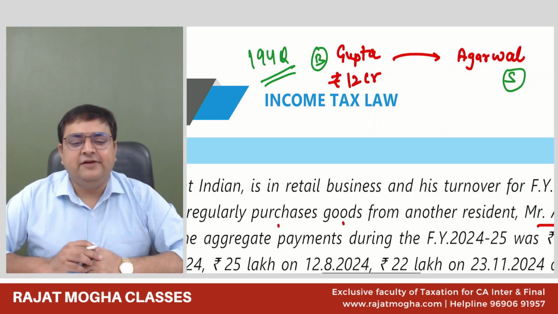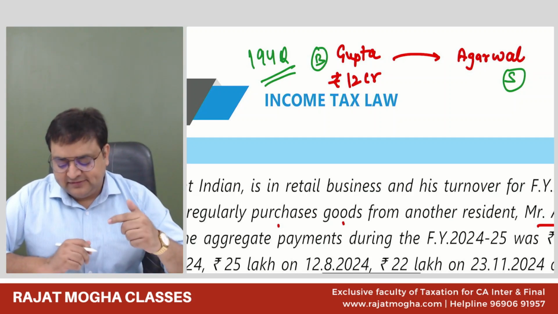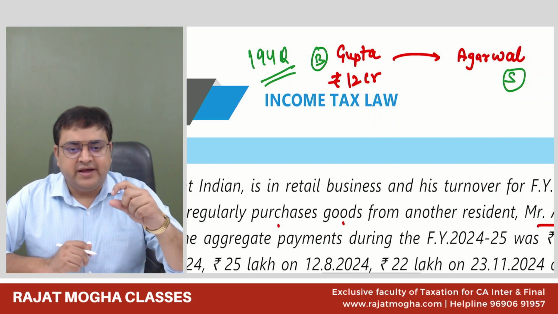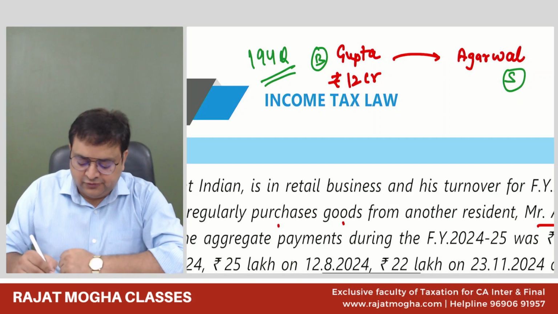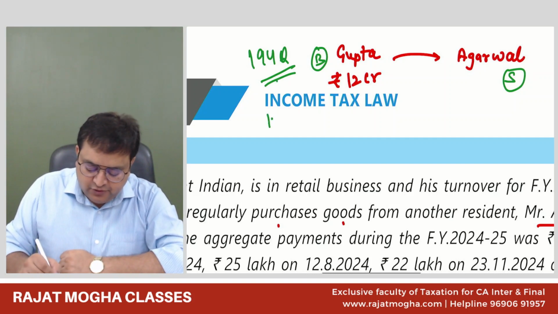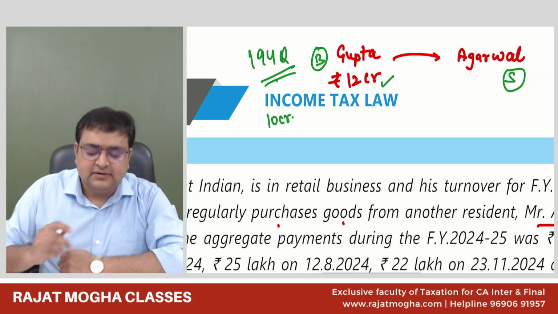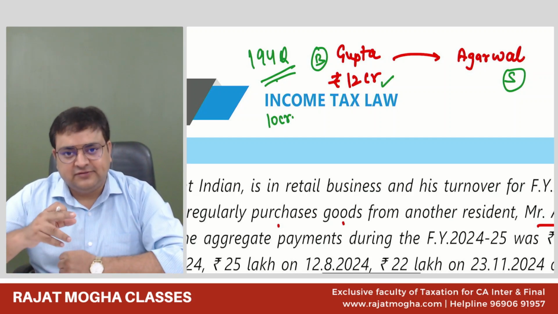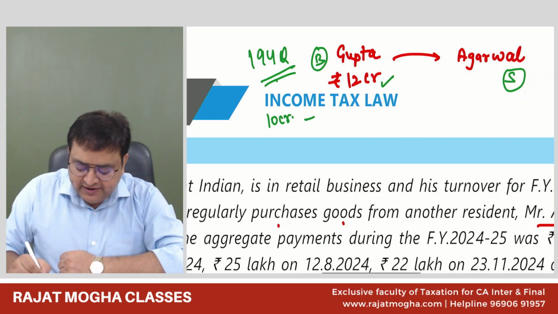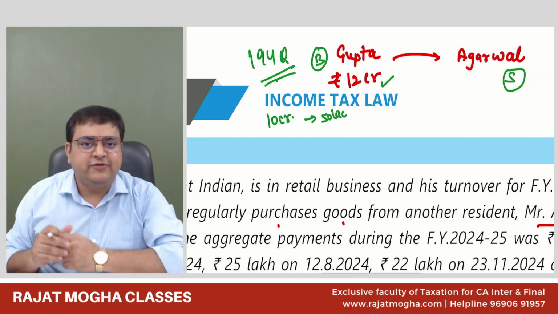So 194Q says that in case you are such a buyer whose turnover in the last preceding year is more than 10 crore, here it is 12 crore, and you purchase from someone goods of the value more than 50 lakh rupees.